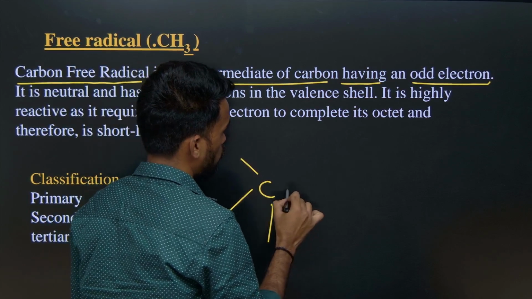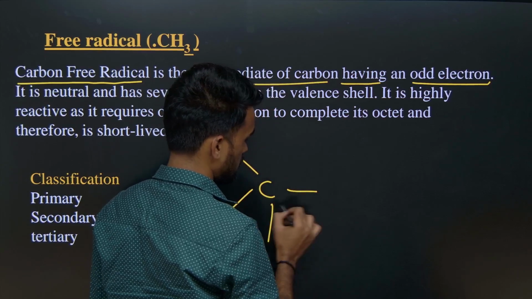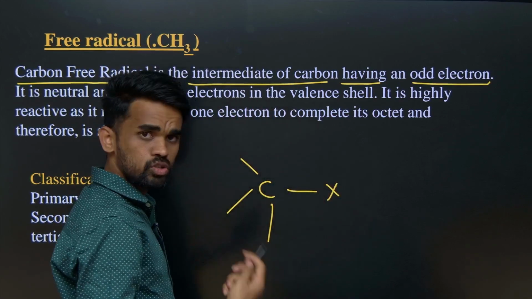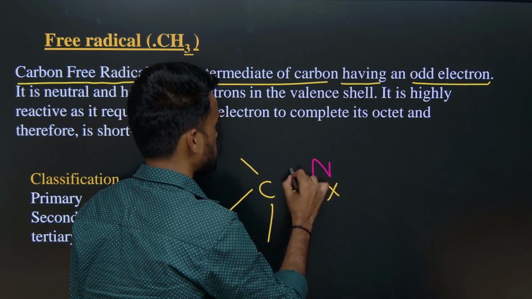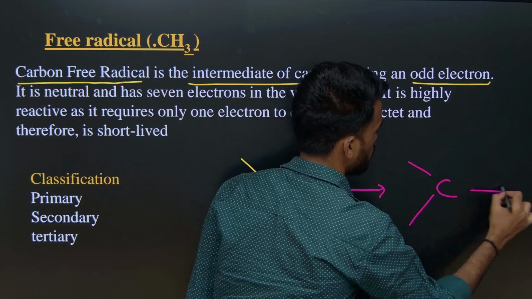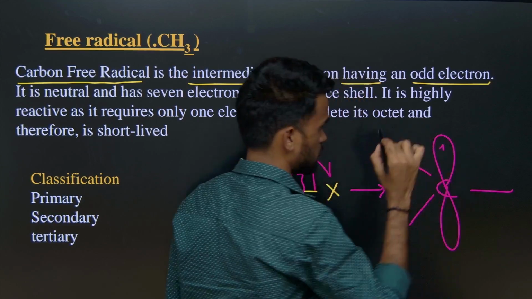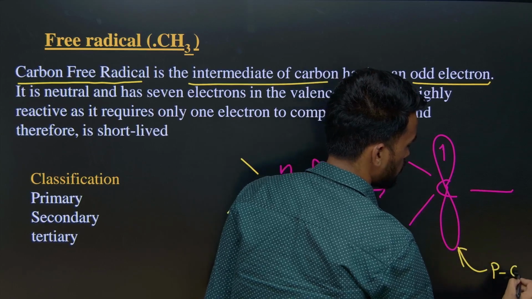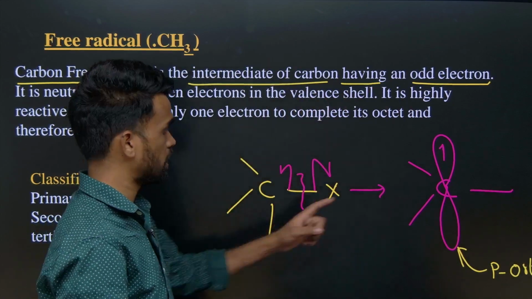See, there are 4 bonds here. Let us say some group, an X group, is there. Due to some reason the bond breakage takes place homolytically, that is, in a symmetrical fashion like this. So we get a carbon with one radical over here, or simply I can represent it like this. One unpaired electron is there in the p orbital of carbon like this.